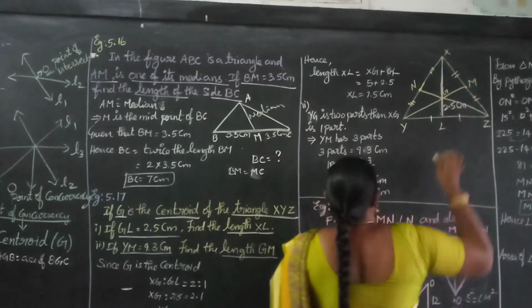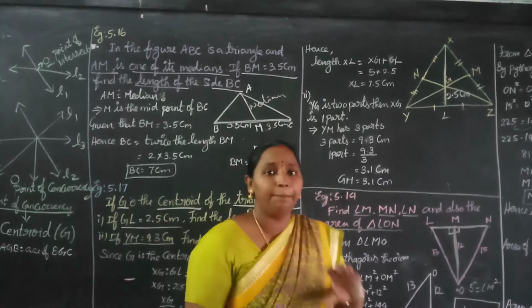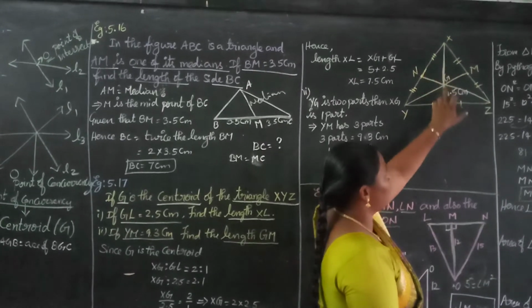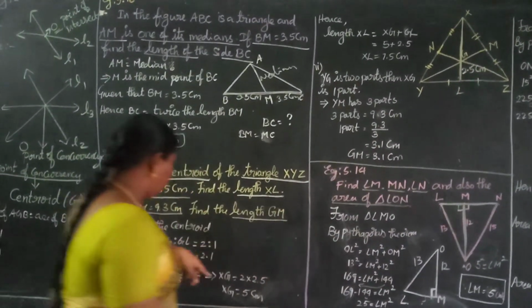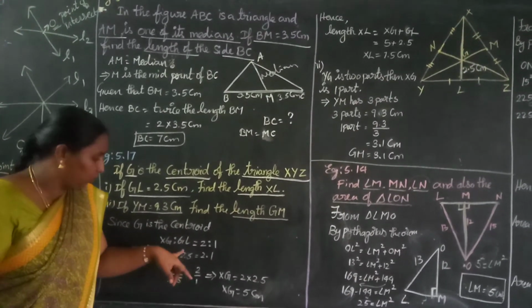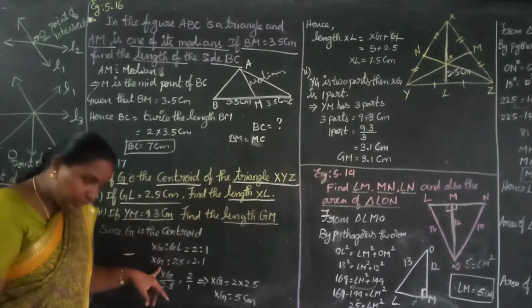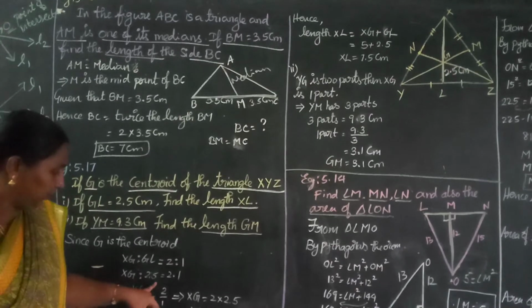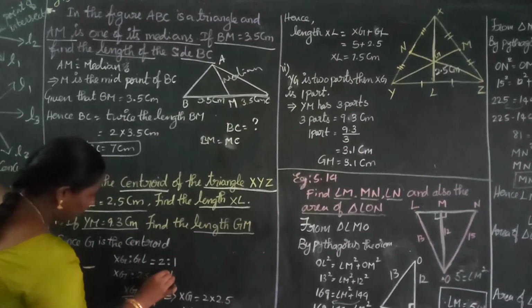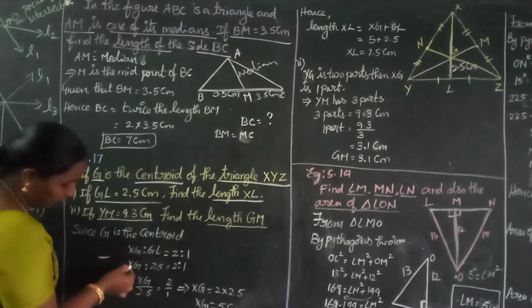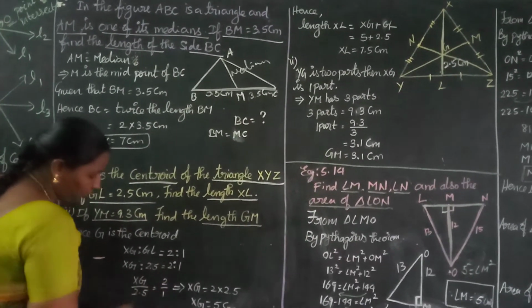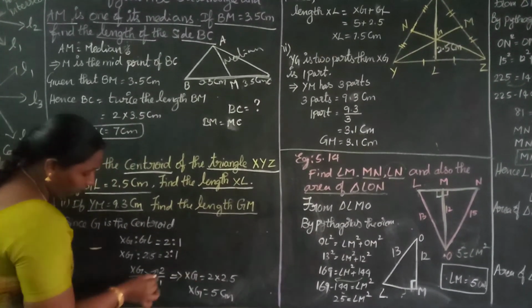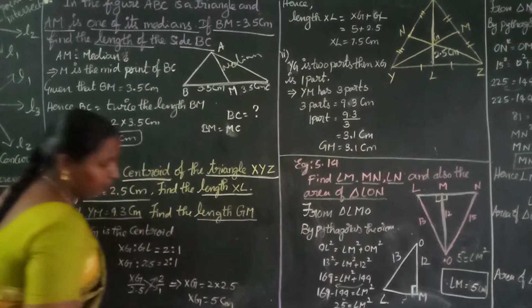So we are going to use what I already told: the centroid divides the median in the ratio 2:1. So XG is to GL equal to 2:1. That concept only we are using here. XG we are going to find, right? GL they given 2.5. So the ratio should be right in the division, no? You can write like this: XG divided by 2.5 equal to 2 divided by 1. Do the cross multiply. 1 into XG will get XG equal to 2 into 2.5, which is 5 centimeter.